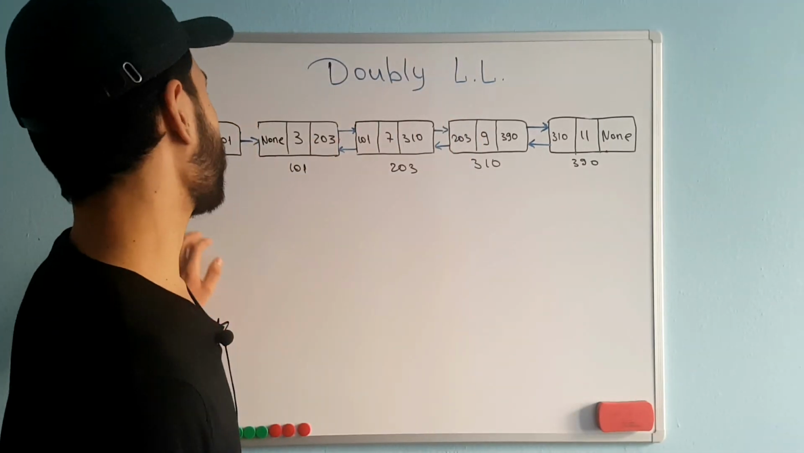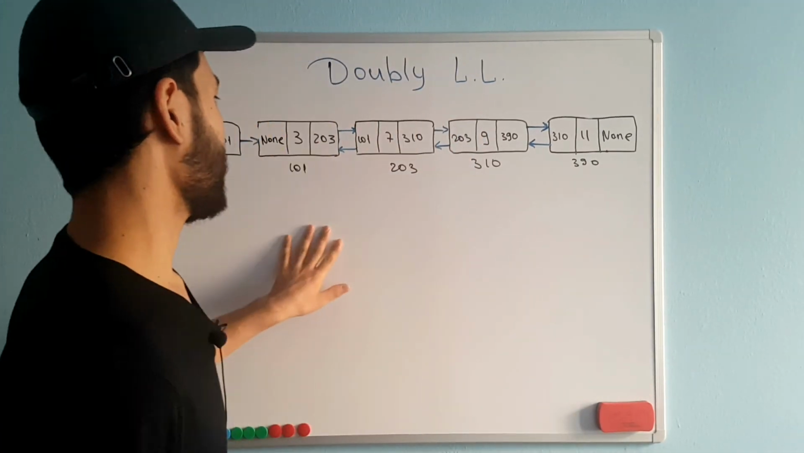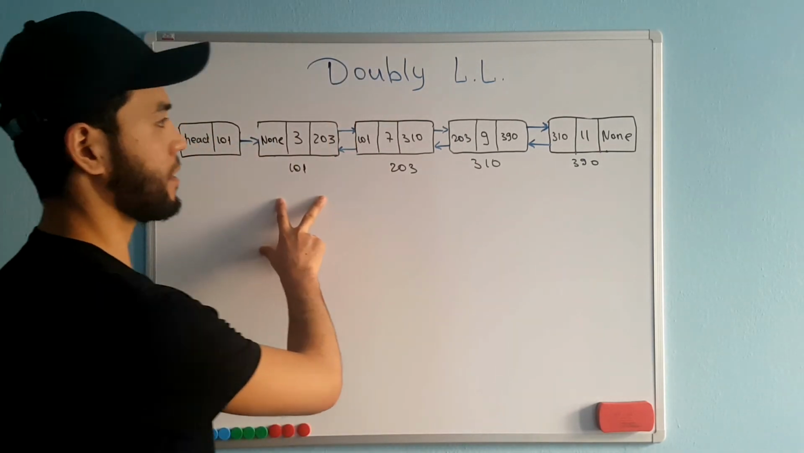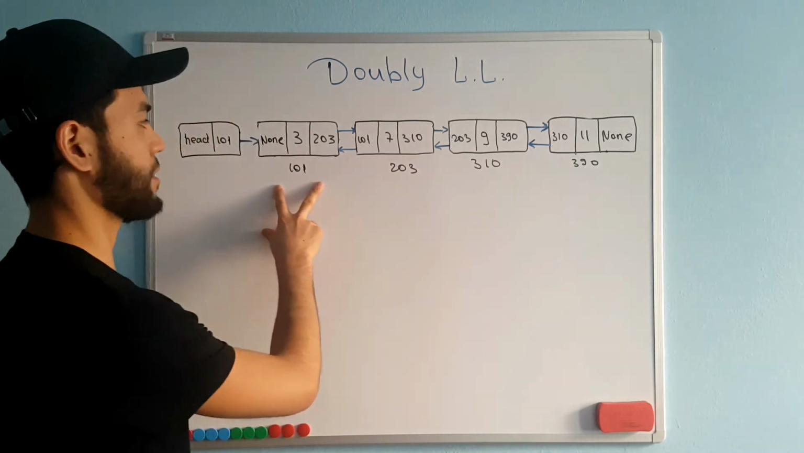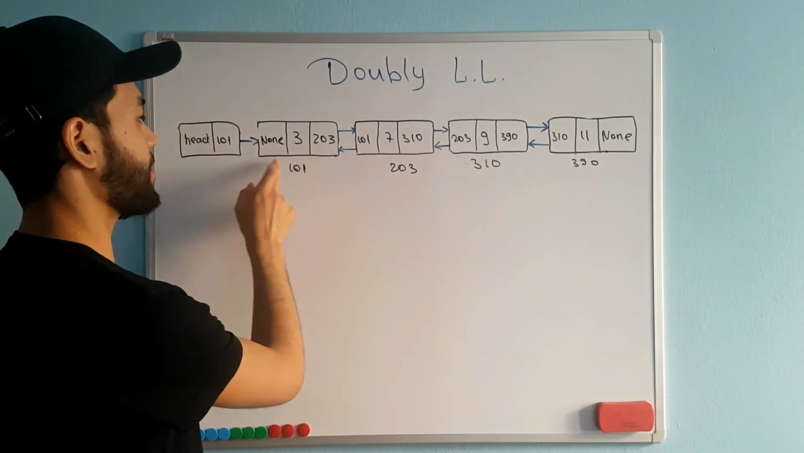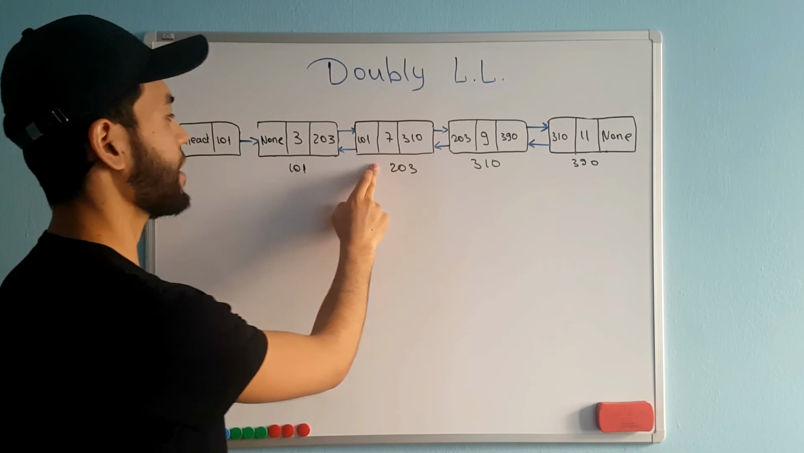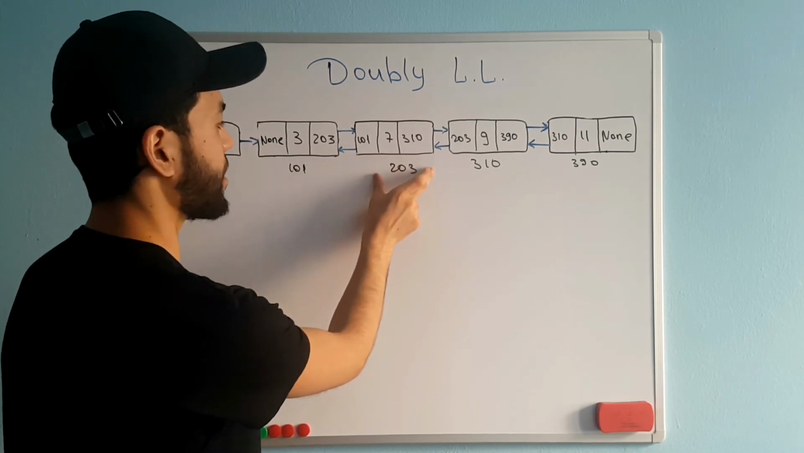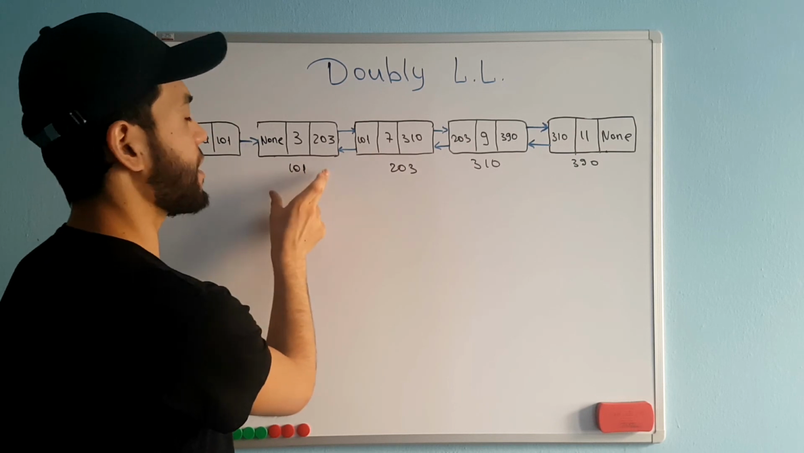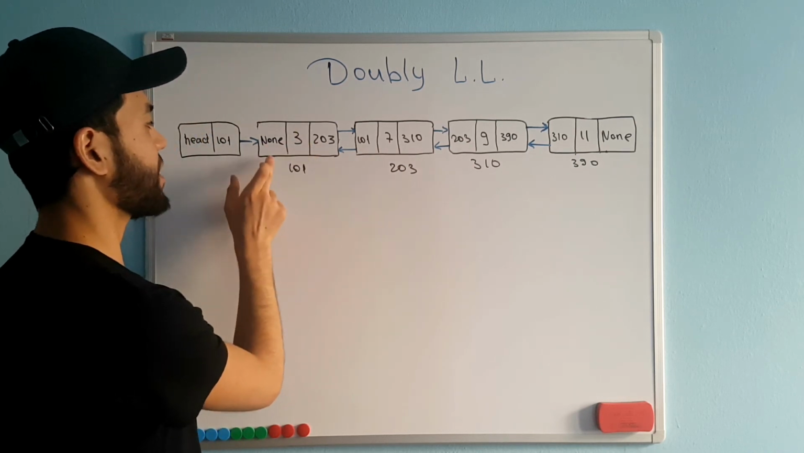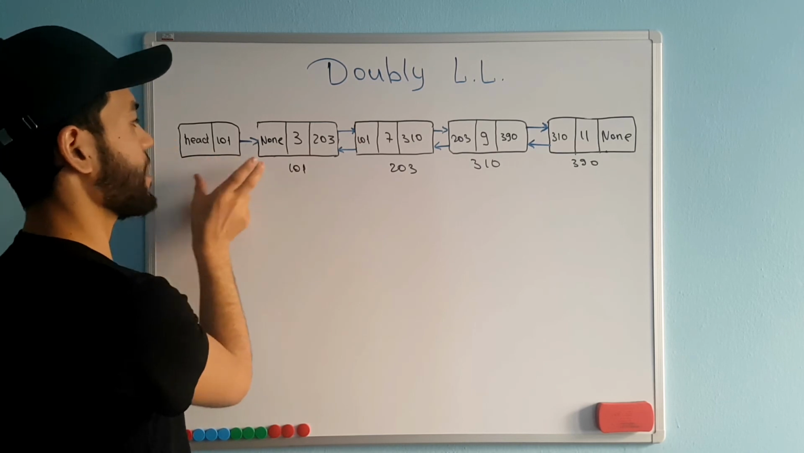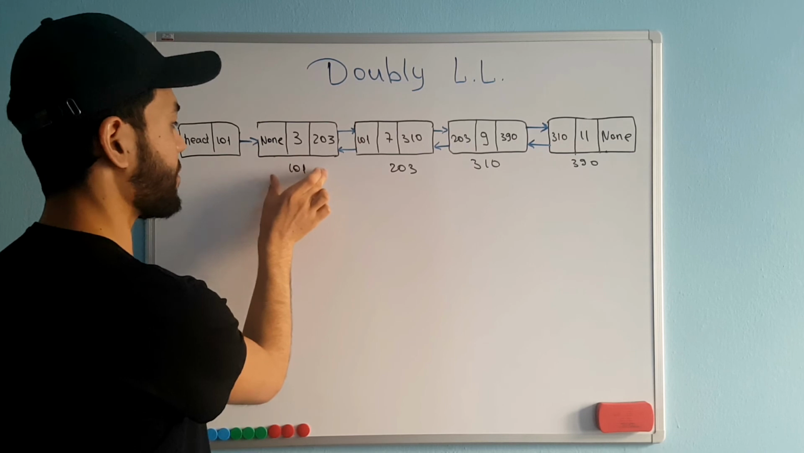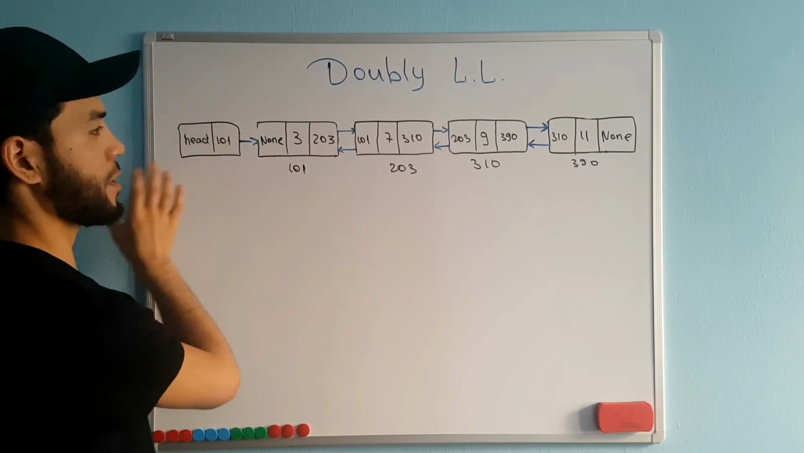This is how our double linked list looks. As you see here, in each node of the double linked list we have two pointers, the next and the previous. From the first node we can access the second node, and from the second node we can access the previous one. In our first node, the previous is None, so we cannot access any previous node because we don't have any.